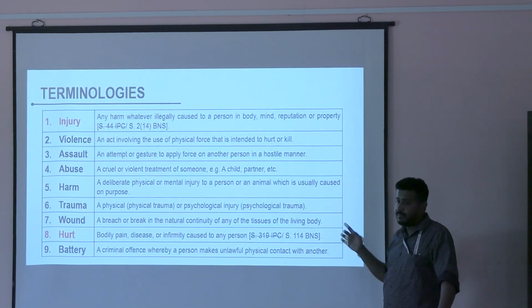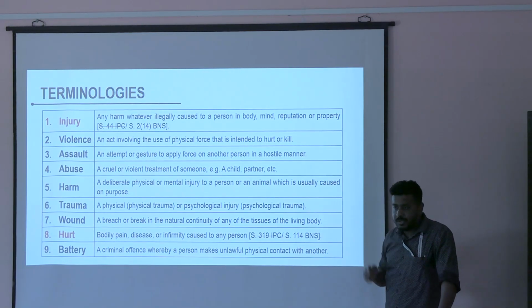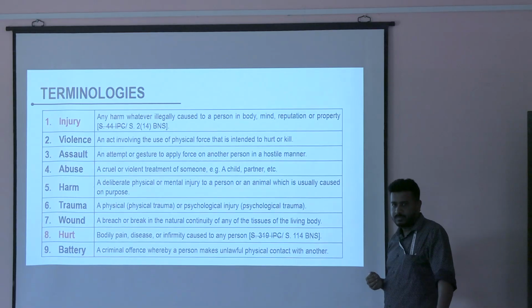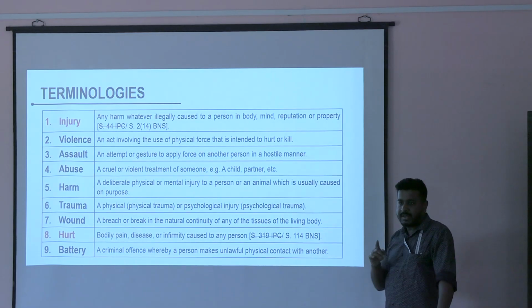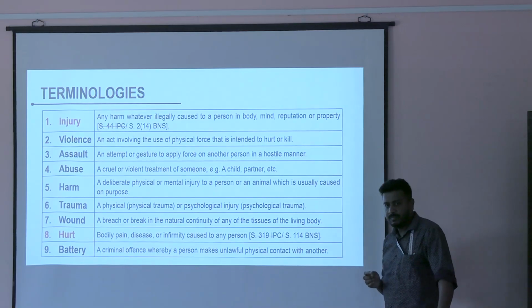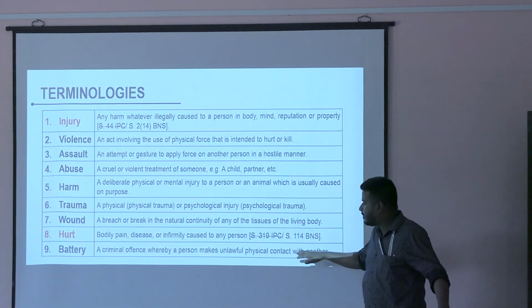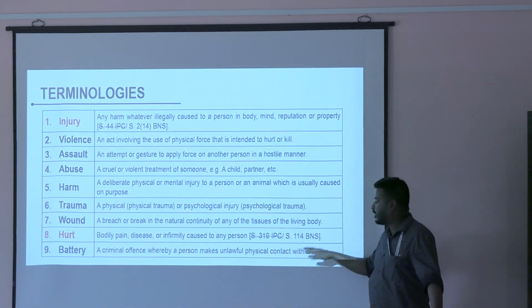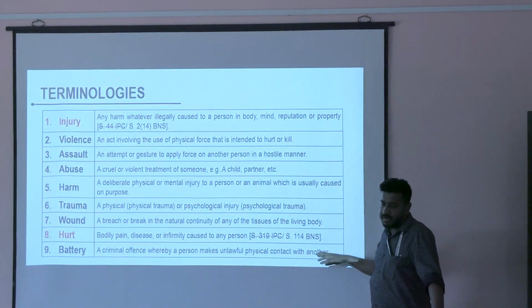You might say that I am mentally torturing you, but that is not a battery. If you complain that I have slapped you or kicked you, that becomes a battery. It is a criminal offense whereby a person makes unlawful physical contact with another.